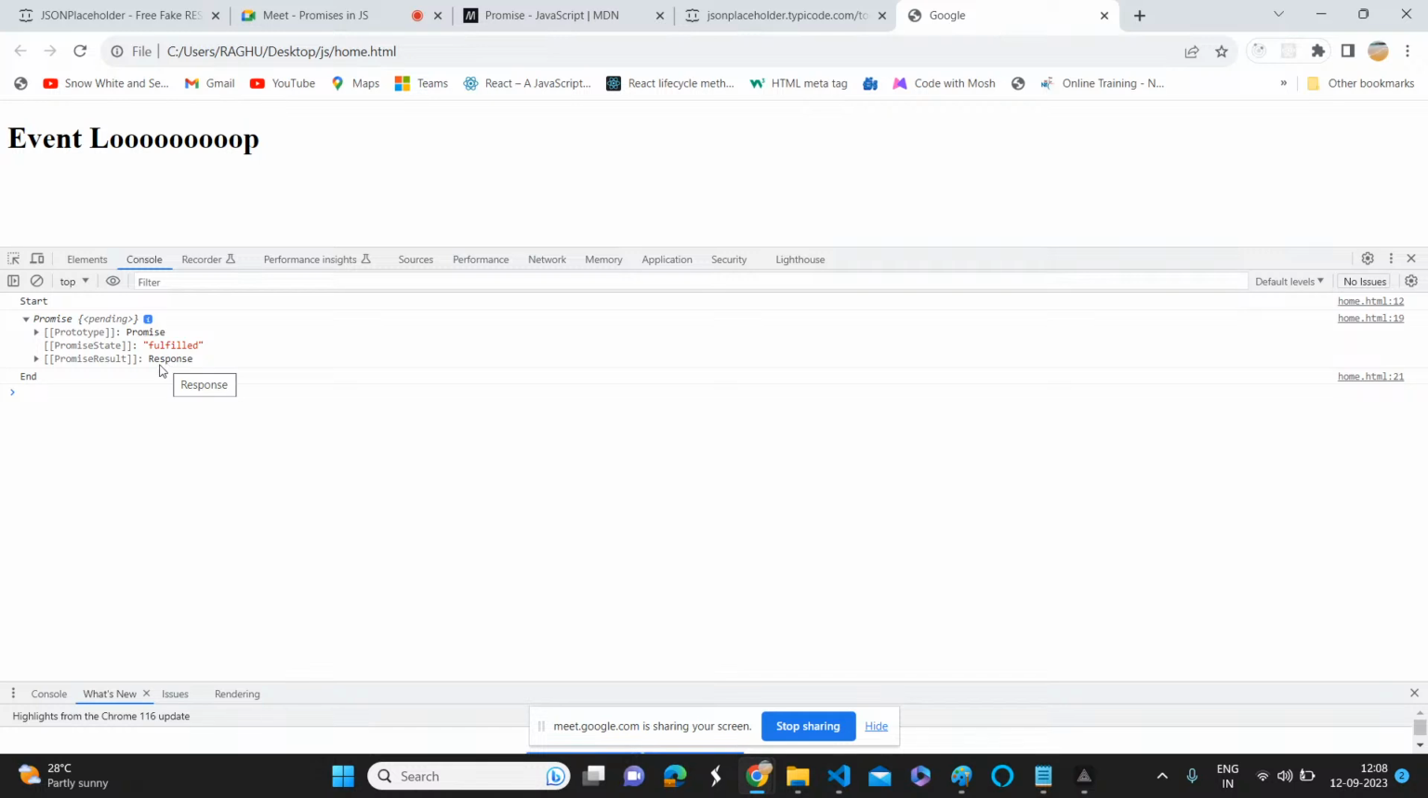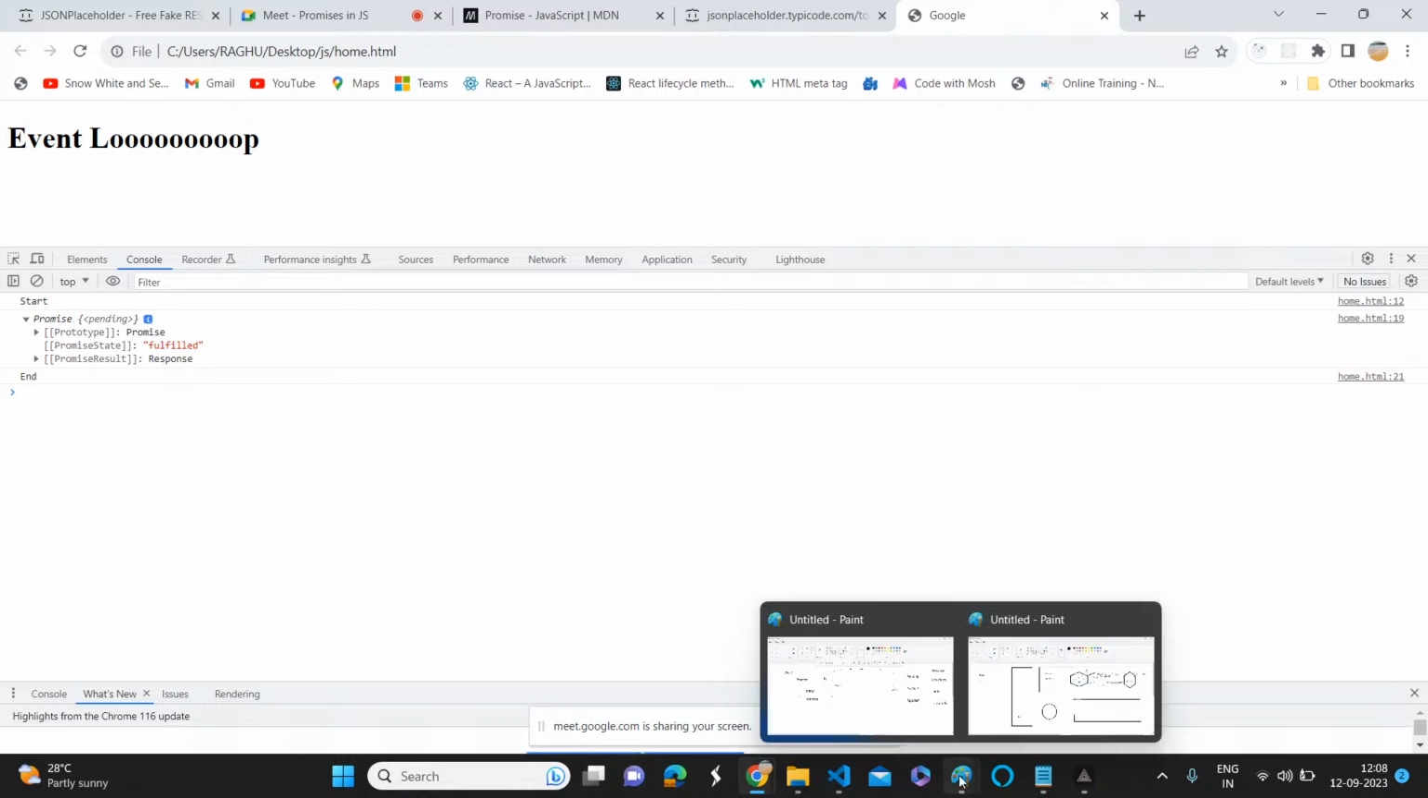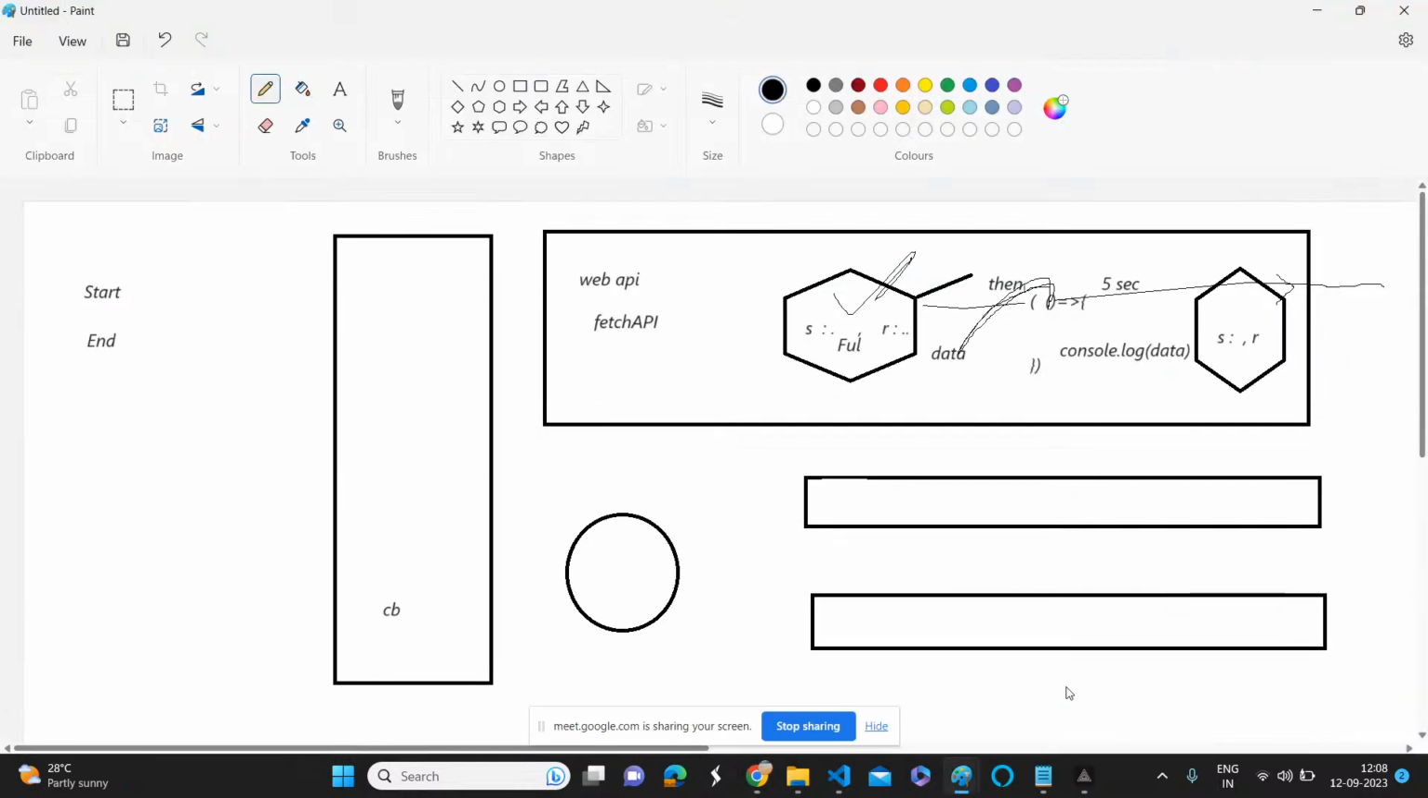So whenever we do response.json, again it is returning another promise. So here again it will follow the same rule. Once you convert that response to JSON properly, again it will invoke which method? Which method? The then method. Because this promise object also has a then method. This promise also has a then method.